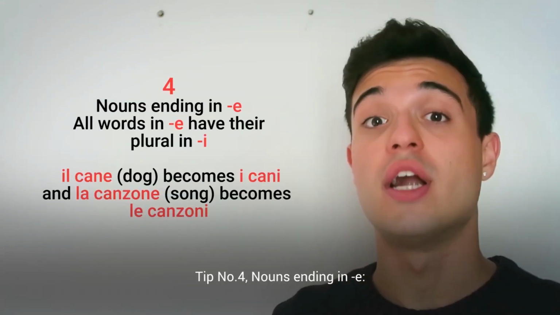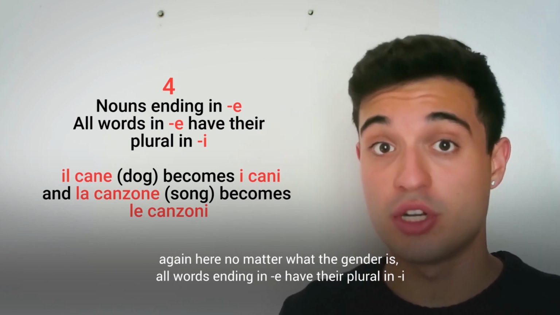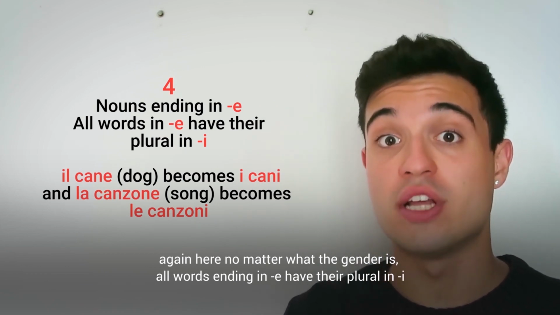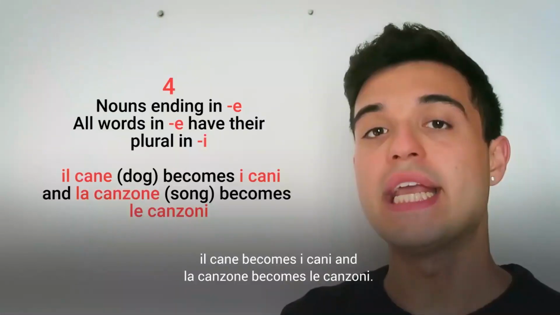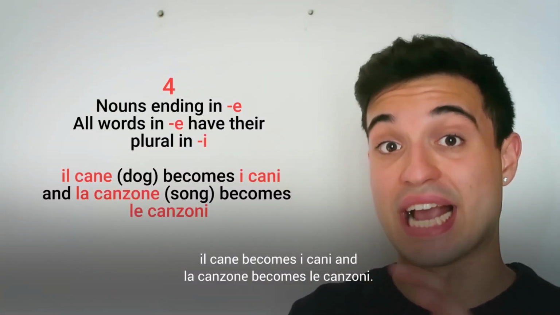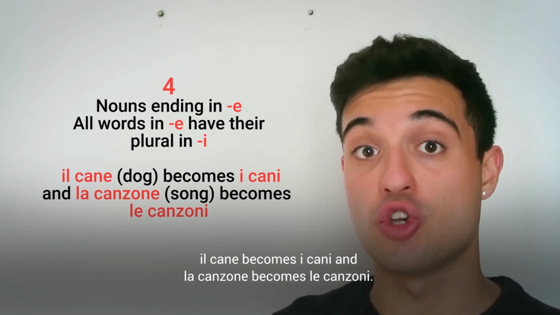Tip number 4. Nouns ending in e. Again here, no matter what the gender is, all words ending in e have their plural in i. Il cane becomes i cani. La canzone becomes le canzoni.